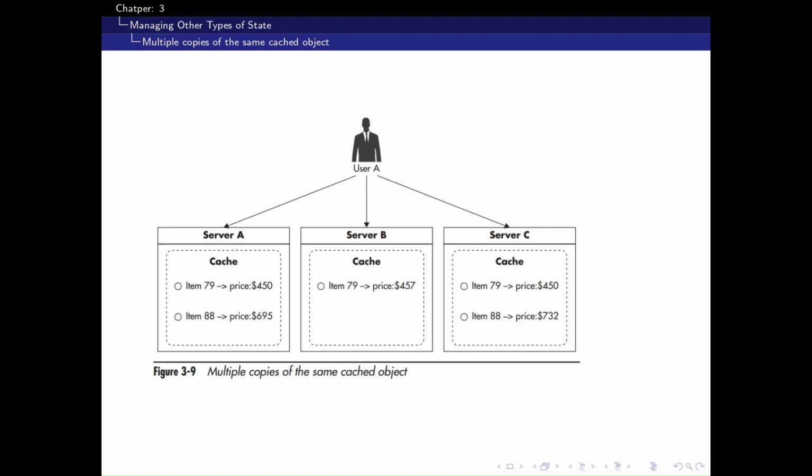Managing other types of state. Even after handling sessions and files, other hidden forms of state can prevent scalability, such as local caches, in-memory application data, and resource logs used for synchronization.